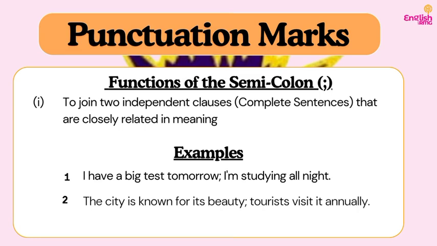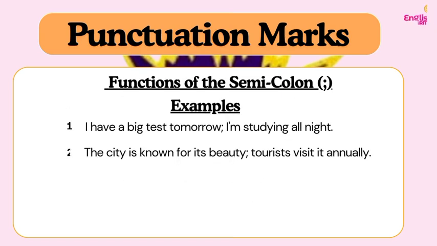Are you following? Example two, we have: the city is known for its beauty; tourists visit it annually. So there is a relationship between a beautiful city and what? Tourist visits. It is closely related. So I can just separate them with a what? With a semicolon. Instead of using a semicolon, sometimes you could use a conjunction as well. Do you understand? So if you don't want to use a conjunction, you could use a semicolon to join two independent clauses like this together.